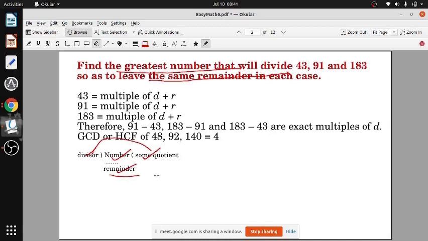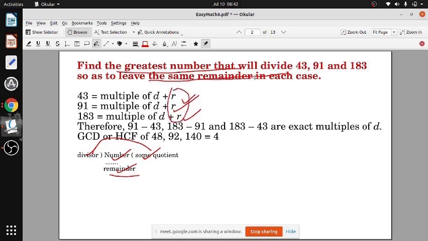Yes, sir. So that means when you multiply divisor by quotient, you will get a multiple. So 43 will be divisor into quotient, a multiple of d, plus r. 91 will also be some multiple of d plus r. 183 will also be some multiple of d plus r, because every time you are getting the same remainder r.